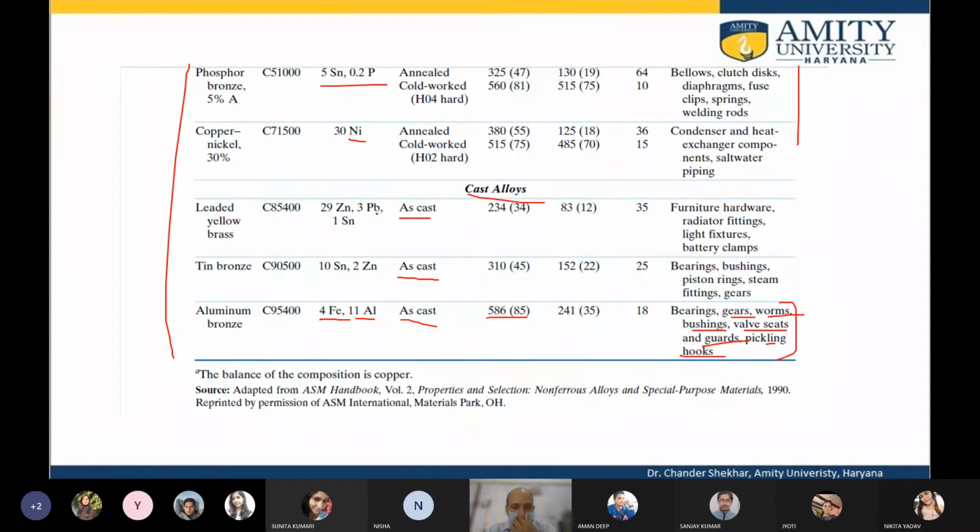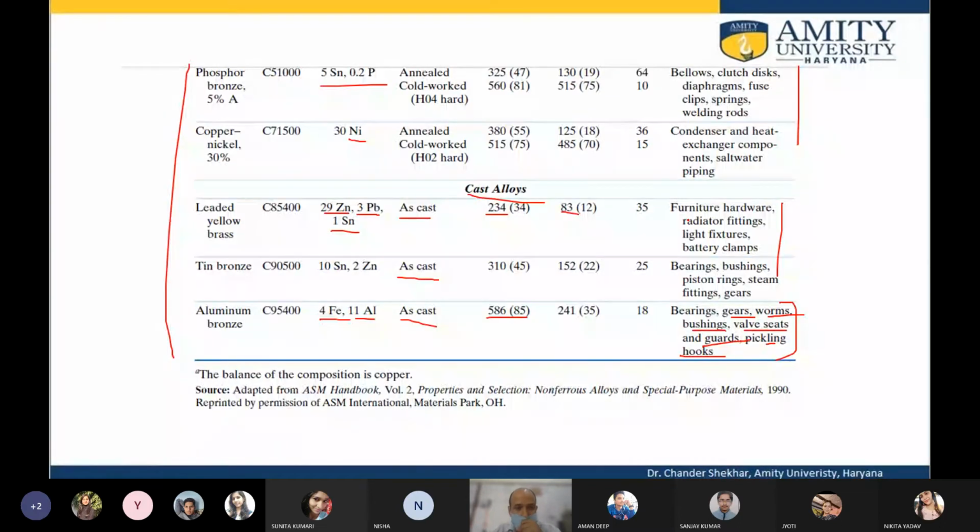And similarly, these are as-cast alloys when alloyed with zinc, lead and tin, they can have a tensile strength up to 234 megapascal, and the yield strength a bit lower, 83 megapascal. And this is used in furniture, hardware, radiator fitting, light fixture, battery lamps, etc. So there are various possibilities in the copper alloy.